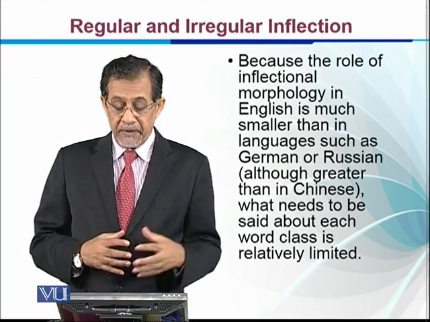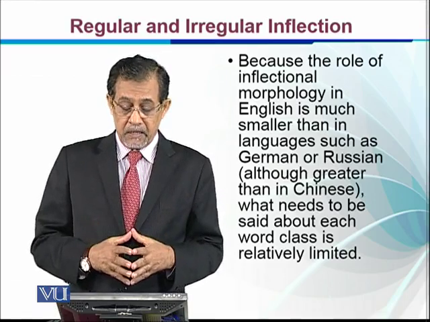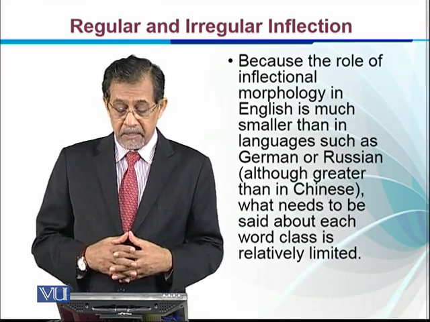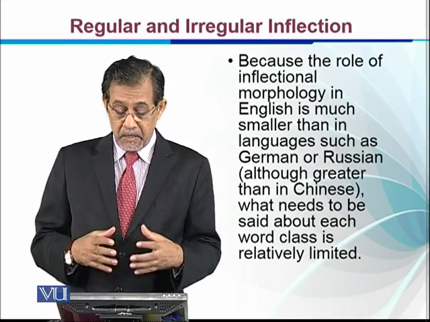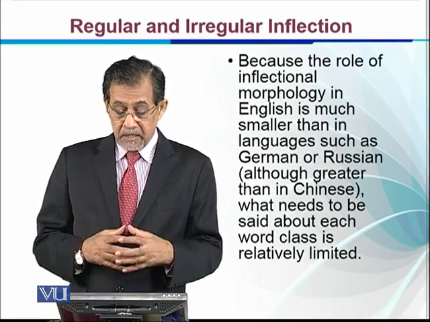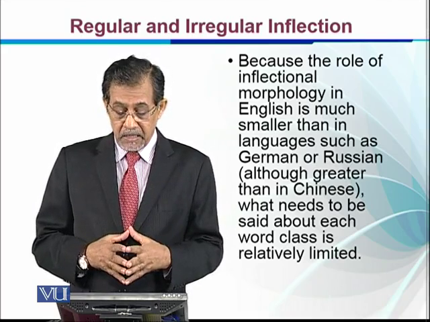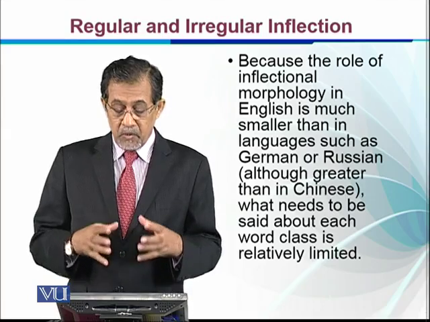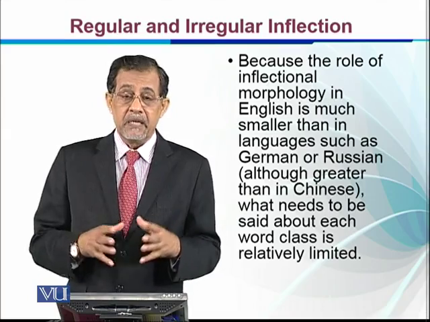Because the role of inflectional morphology in English is much smaller than it is in other languages like German and Russian, what needs to be said about each word class is relatively limited.